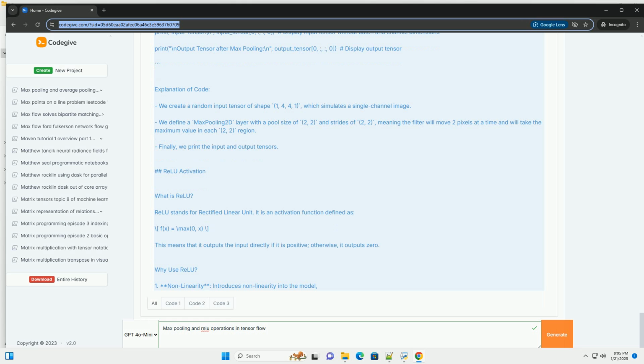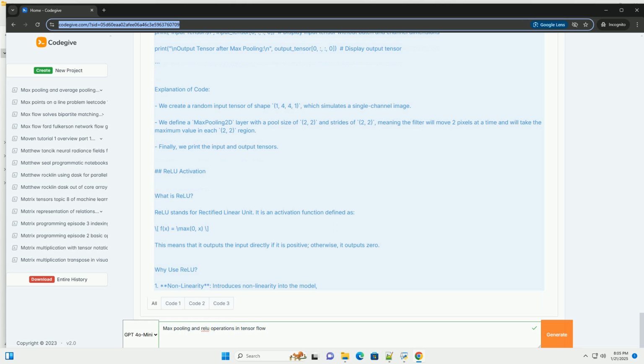2. ReLU activation. The tf.nn.relu function applies the ReLU activation to the input tensor. All negative values are replaced with 0. 3. Max pooling. The tf.nn.max_pool2d function performs max pooling on the output of the ReLU. It uses a kernel size of 2x2 and a stride of 2 to downsample the feature map. Output. When you run the code, you should see the following output.